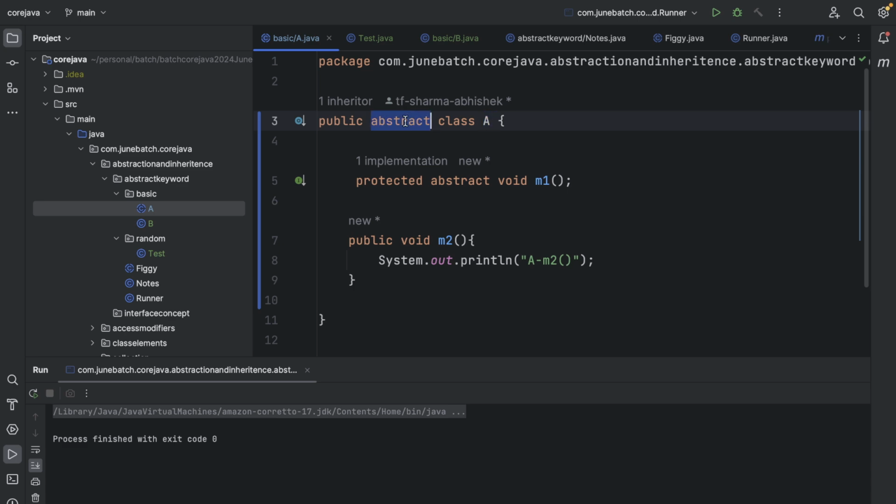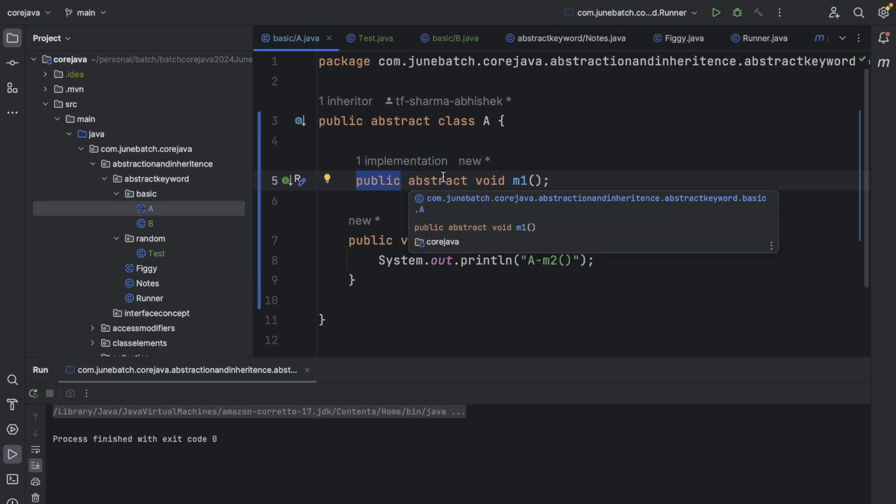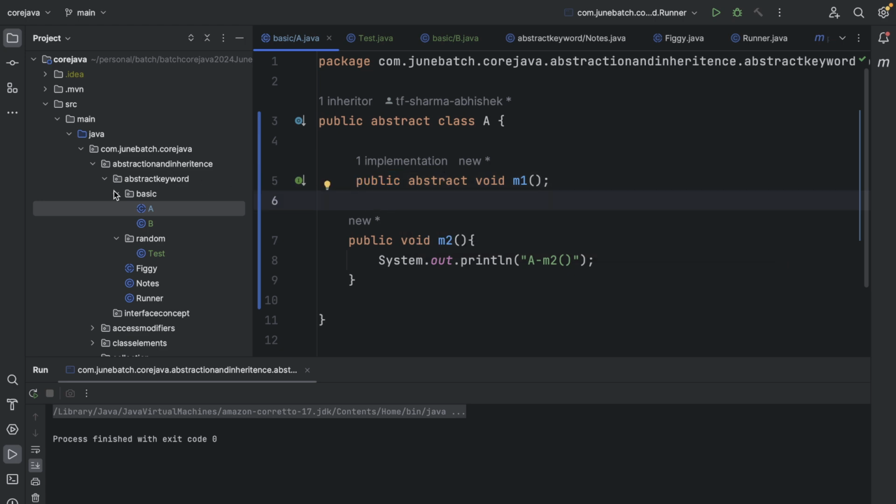Because we cannot instantiate and we cannot access without child classes. Yes, public is the best keyword. We use protected as well with it, right? So protected and public are the two most used access modifiers with the abstract keyword. But the illegal one is only private, because if we are not going to show it to anyone outside the class, no one will be able to override it, and then our entire requirement becomes nullified.